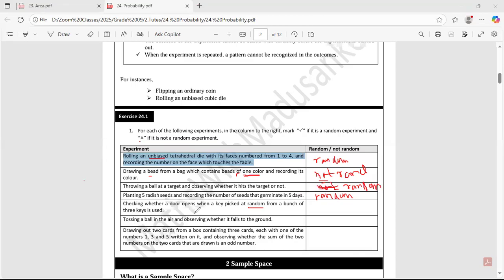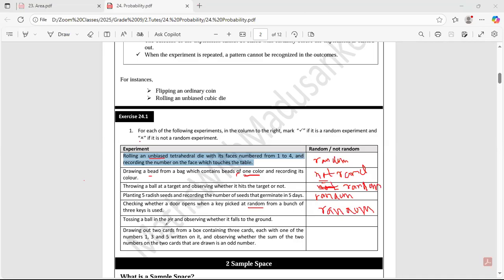And those keys are very much the same. Can you say which key is suitable for which door at once? You can tell or you cannot tell. This key will open this door. You cannot tell. So this will be a random one.